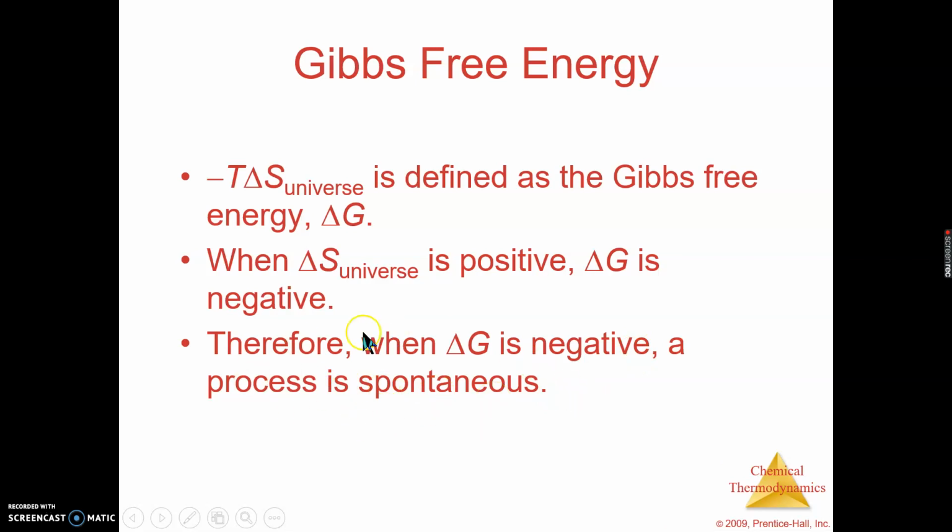And this last point, I'd write this down, I'd star it, circle it, highlight it. You need to know this. You need to know that when delta S of the universe is positive, that means spontaneous. And if delta S is positive, that means delta G is negative. So when delta G is negative, a process is spontaneous. Again, we'll look at some practice problems down the road where we'll flesh this out. But this is a big thing to make note of.